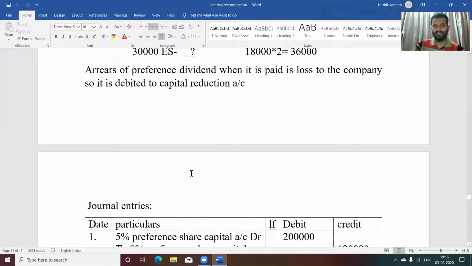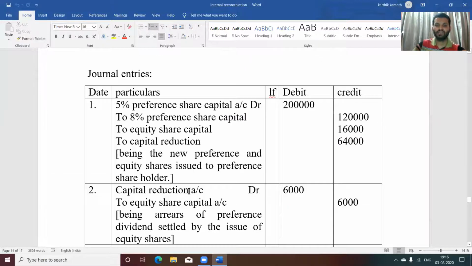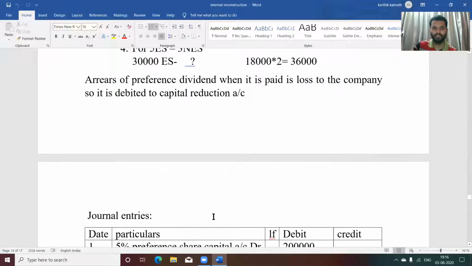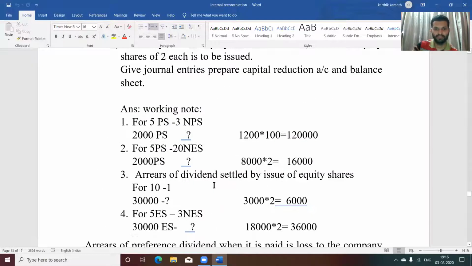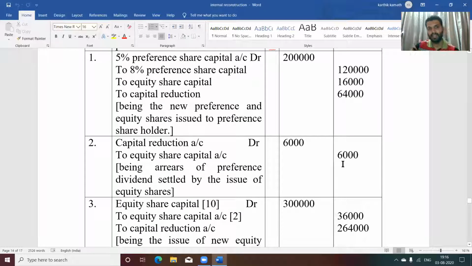Then the second adjustment. What about the second adjustment? That is capital reduction account debit to equity share capital account. So that is arrears of preference dividend settled by the issue of equity shares. If you see arrears of preference dividend, that amount is given in working note number 3, 3,000 into 2, 6,000. So that amount you are going to write. And why is capital reduction account debited here? Already explained earlier. That is because it is a loss to the company.